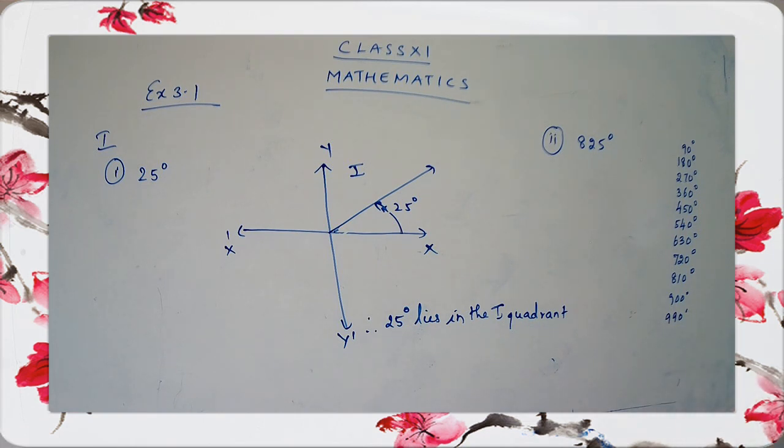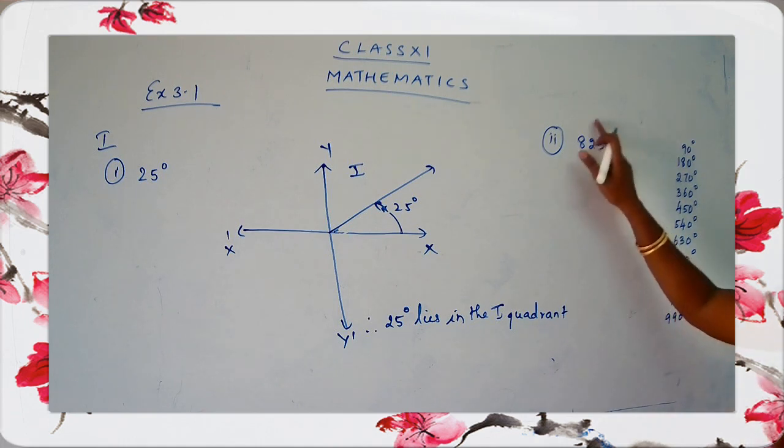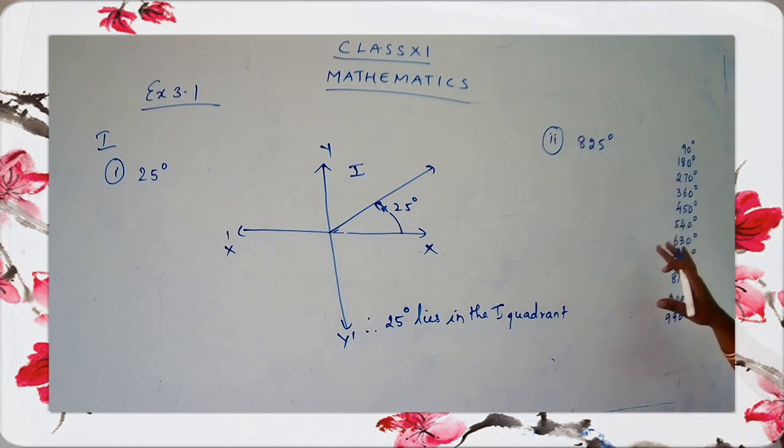Okay, just put your pens down, children, and listen to me now. It's 825. The first thing we have to find is where this number is going to lie. So what I'm going to do is find the nearest number to it. Which is the nearest number here?